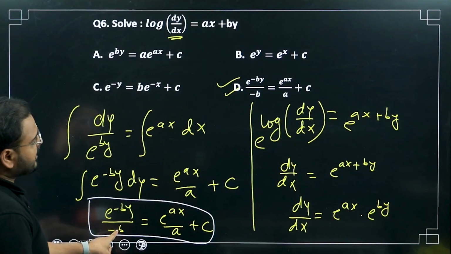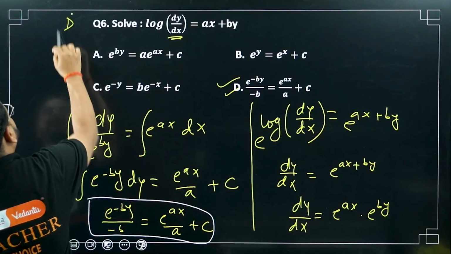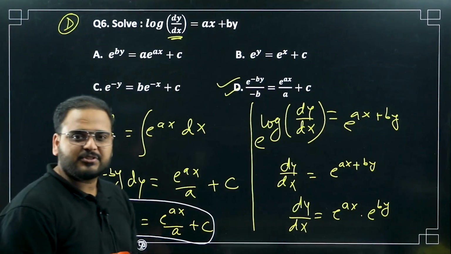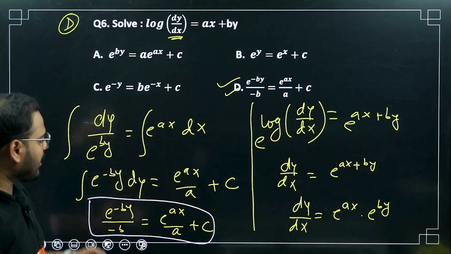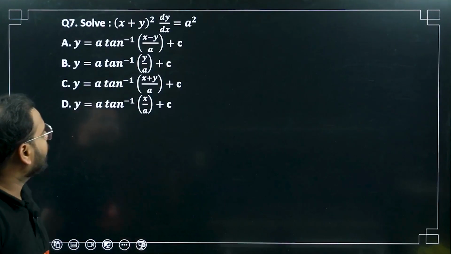e power minus b upon minus b equals e power ax upon a plus c. So option D is correct. Simple question, very simple. I hope you got this. Now moving on.